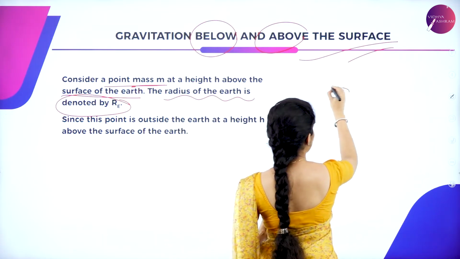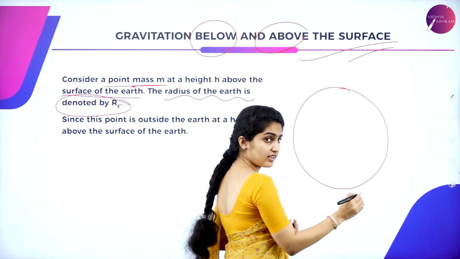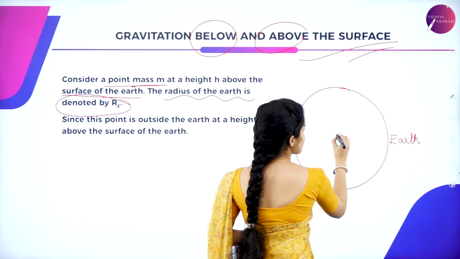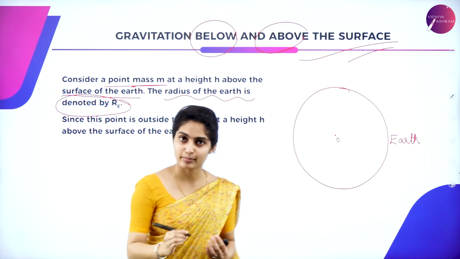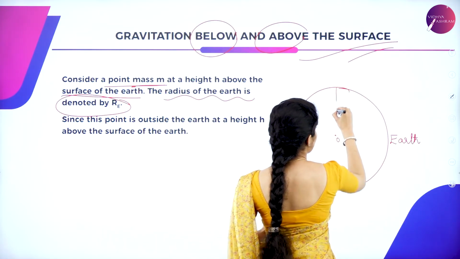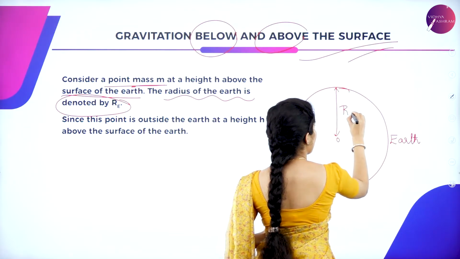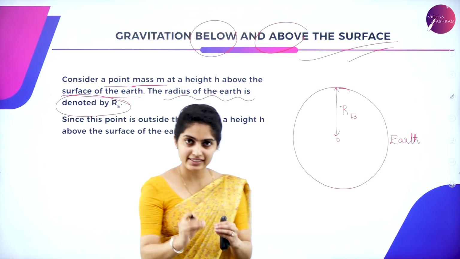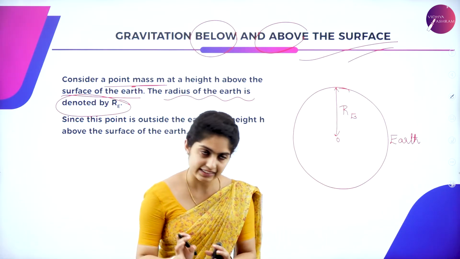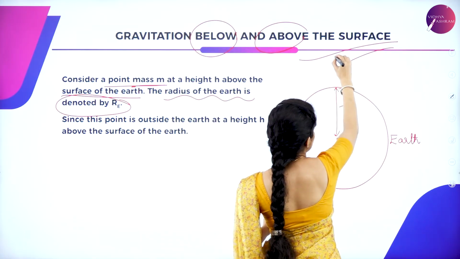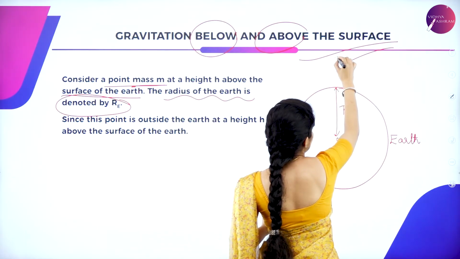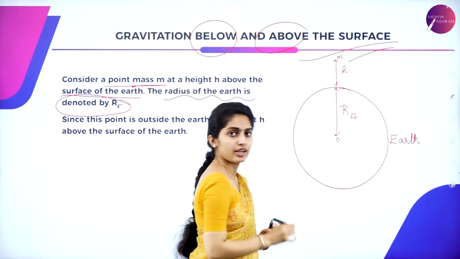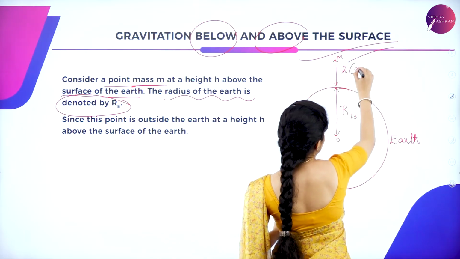So suppose you have got a circle that is earth. Suppose you say this is the earth and this is the center of the earth, which is represented by O, and the radius of the earth is given as RE. There is some point mass m, that is the object's mass is m at the height h. So let this be a point mass. I'll consider this as m and the height is represented as h, with g dash.